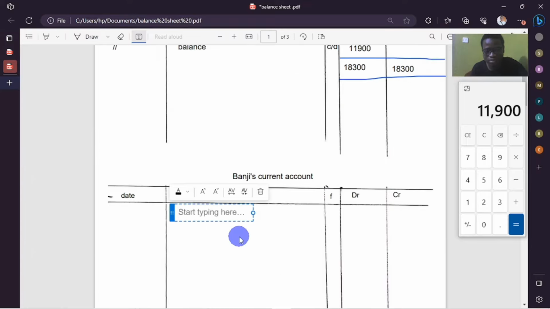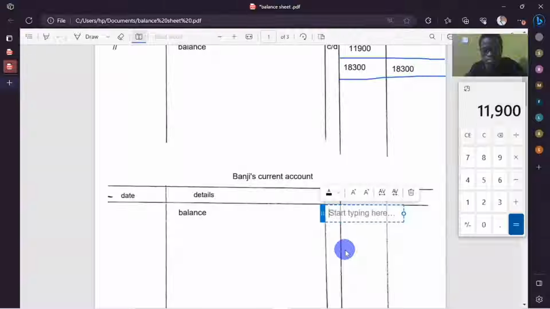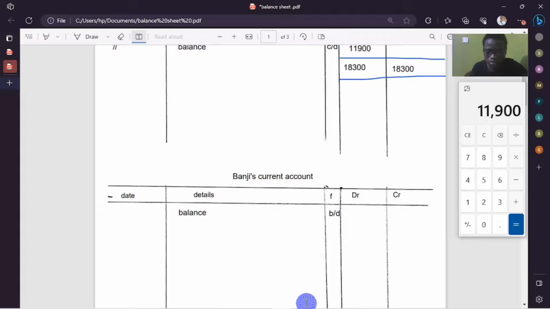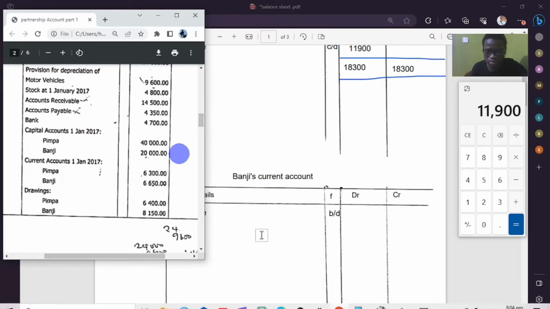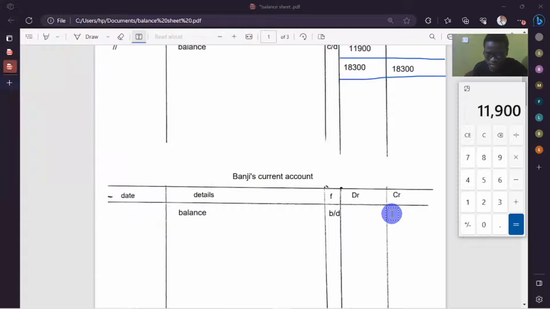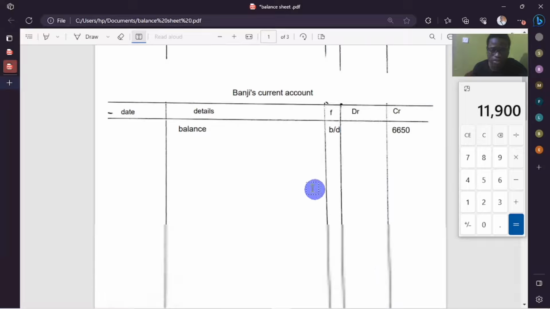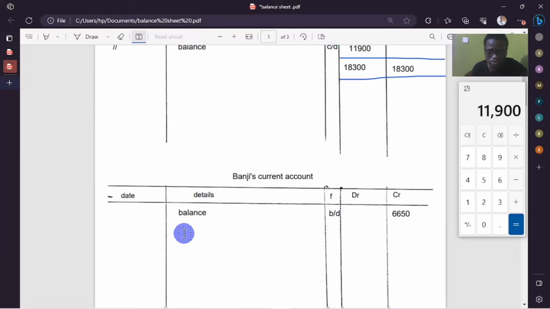So I'll just say balance. The balance brought down. How much was it? How much was the balance brought down? So the balance brought down was the current account. This was 6,650. Same, it's not indicated, so I'm going to take it on the credit side. 6,650.